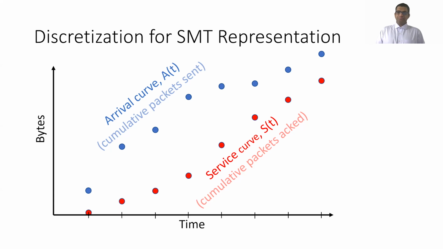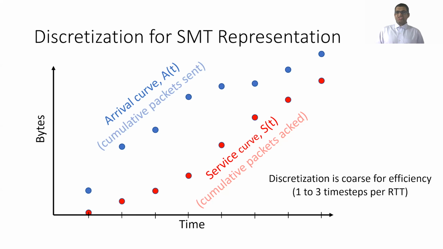Now we talk about how we represent the network model in a manner that an SMT solver can reason about it efficiently. The first thing we do is we discretize time. So now the arrival curve and service curve are no longer curves, but they're a sequence of dots. Now notice that SMT solving in general is NP hard. So for efficiency, we keep the discretization to be pretty coarse. So we only have about 1 to 3 time steps per RTT. This is perfectly fine for congestion control because congestion control works only over RTT timescales, but it does confuse certain things like what is the delay?